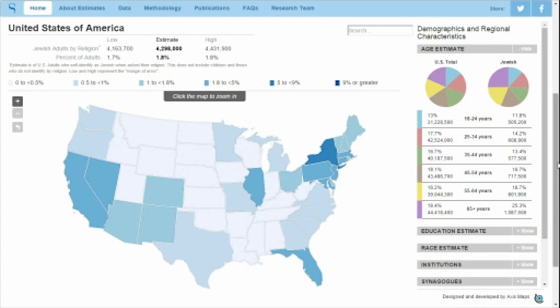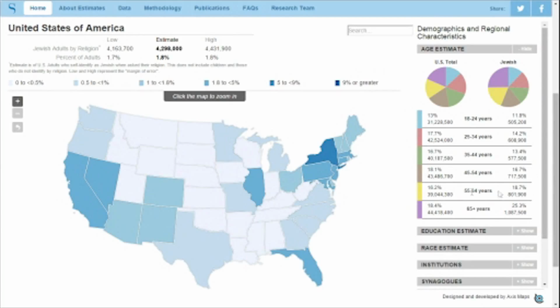So in this case, 1.7 to 1.8% of the American population is Jewish adult by religion, with a point estimate of 1.8%. And that point represents 4,298,000 Jewish adults by religion. And so you see that confidence interval that we've provided gives the 95% range that we estimate the true population falls between, as well as that point estimate in the middle, which we've bolded for you.